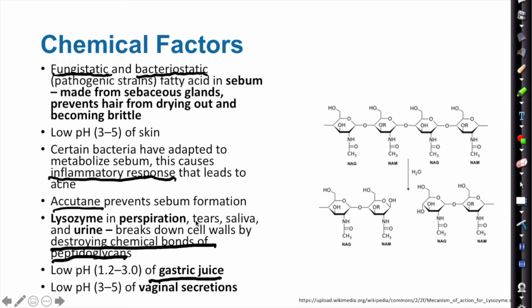Lysozyme in perspiration, tears, and saliva and urine breaks down cell walls by destroying chemical bonds of the peptidoglycans, so it's going to attack bacteria. The low pH of the stomach is created by gastric juice. Most pathogens that are not used to flourishing in that area will not be able to survive this low pH. And the low pH of the vaginal secretions also creates a non-optimal environment for pathogens.